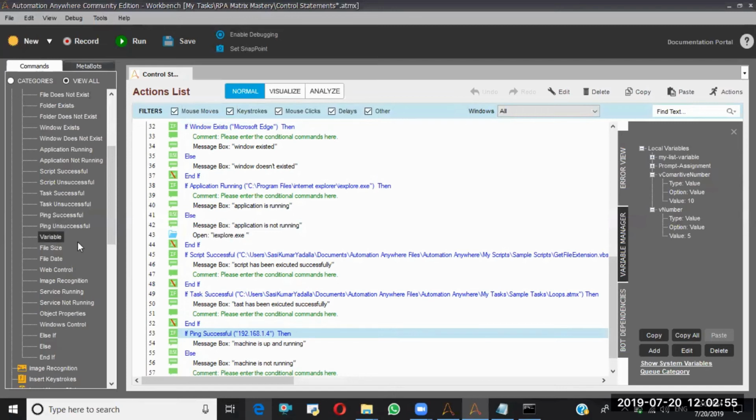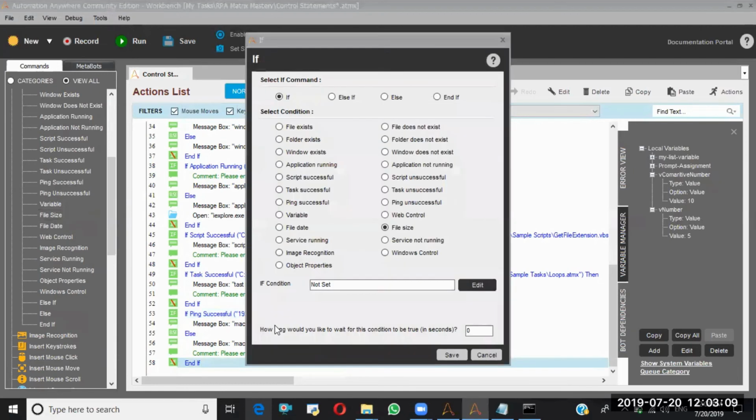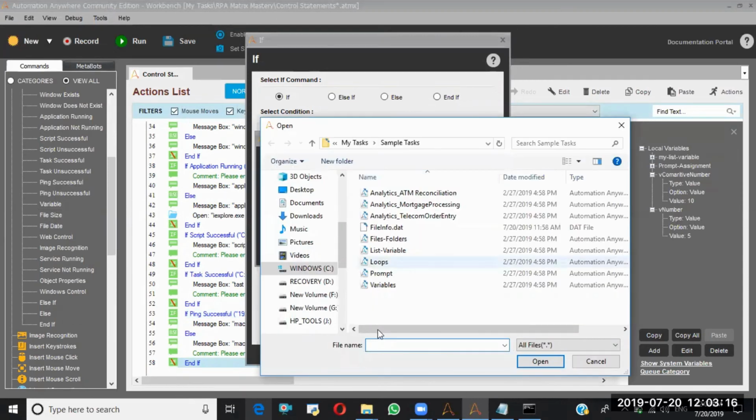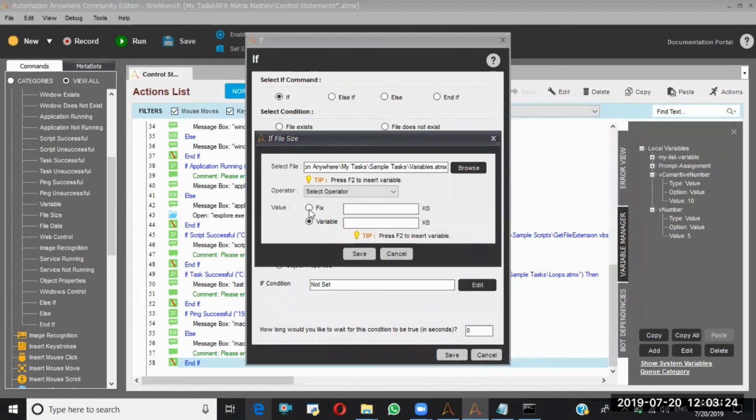Variable we already discussed. Next, file size. Let me go with the file size. First, I have to select the file. So this is 800 MB, right? 871 KB. Okay.